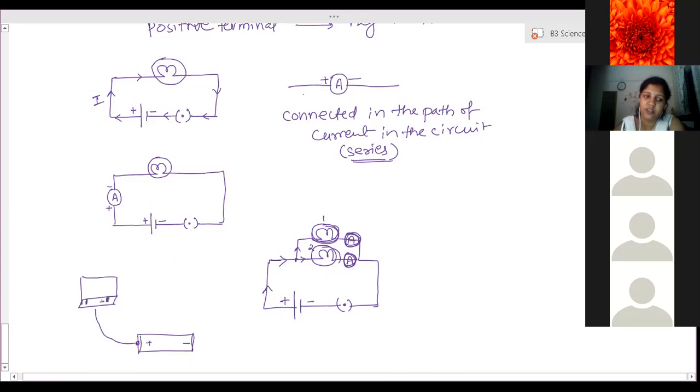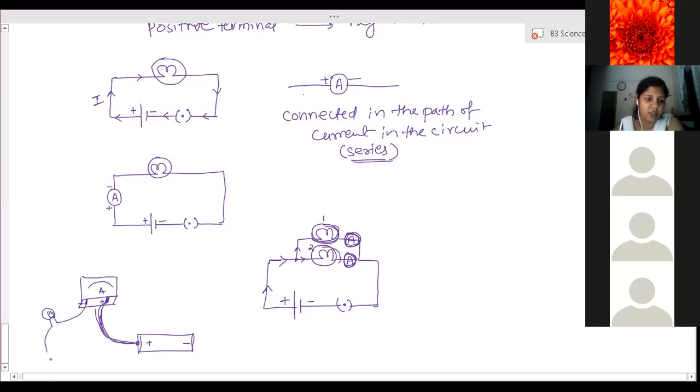This is the positive terminal and this is the negative terminal of the ammeter I have shown you. So one wire will connect to the positive terminal of the ammeter. Then from the negative terminal, one wire will go and get connected to the bulb.